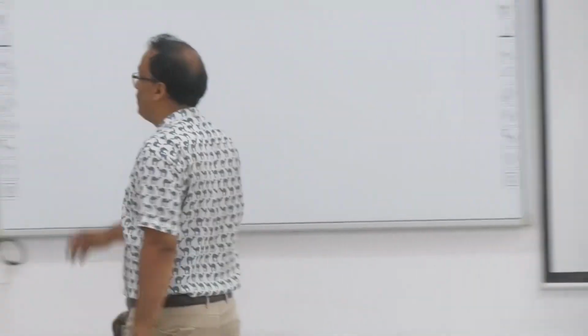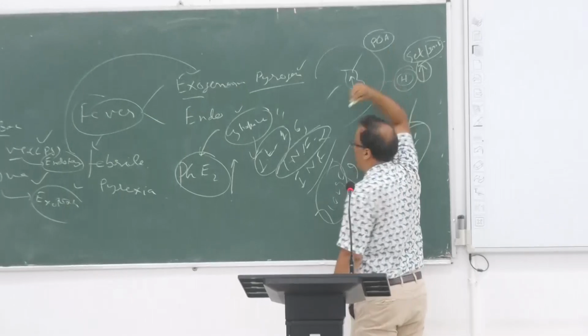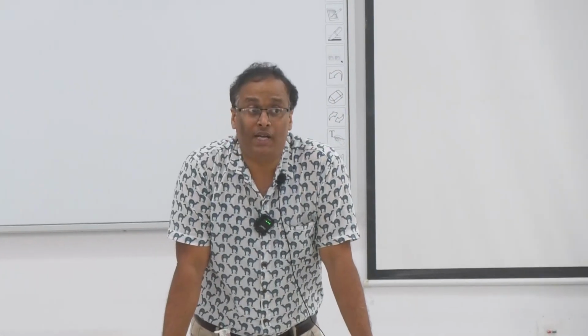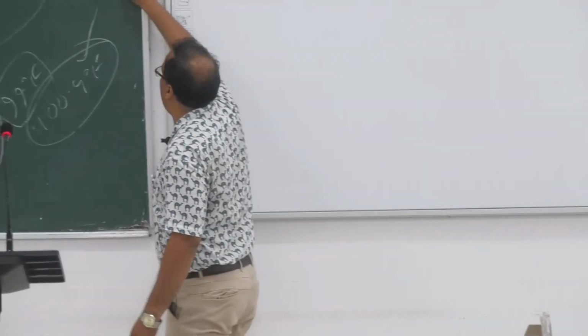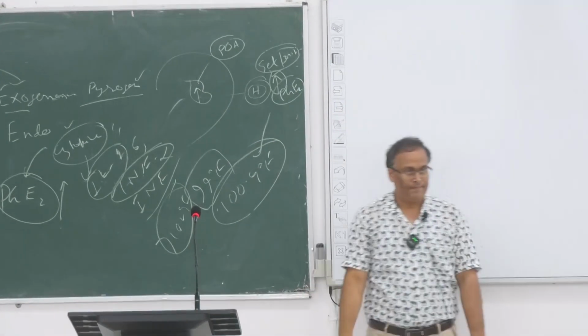In the hypothalamus there is a specific area called the preoptic area. The increased PGE2 is mainly responsible for the increase in the set point during fever, right?